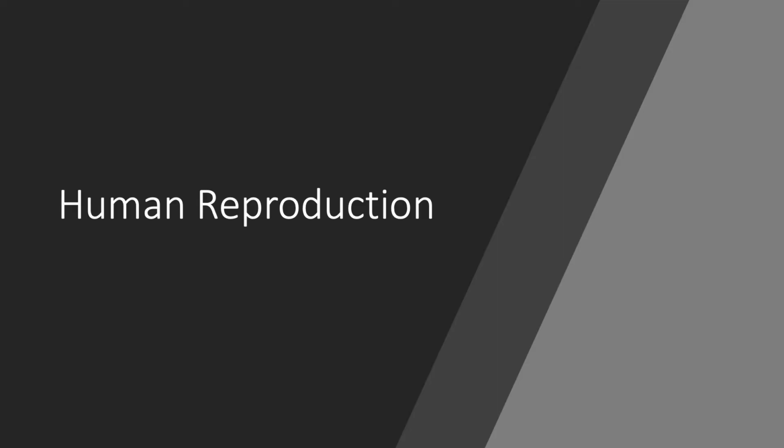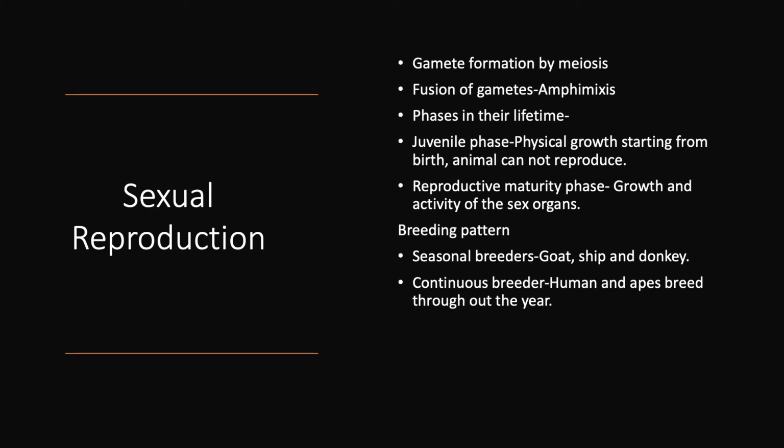Human is a higher vertebrate animal. In this chapter, we have to study all the details of human reproduction. Let us see the characteristics of sexual reproduction. In sexual reproduction, gametes are produced. Both parents are important, that is, the male parent and the female parent. Both parents are responsible for the formation of gametes.